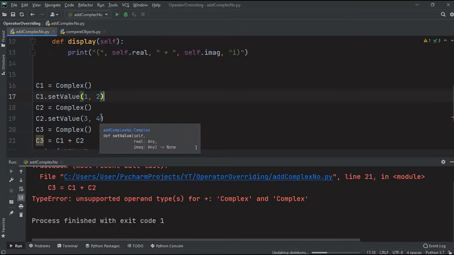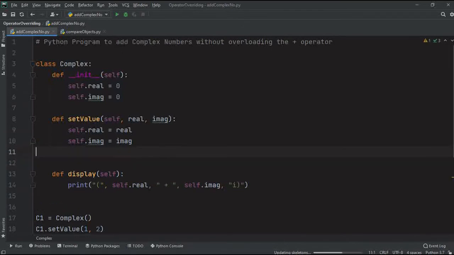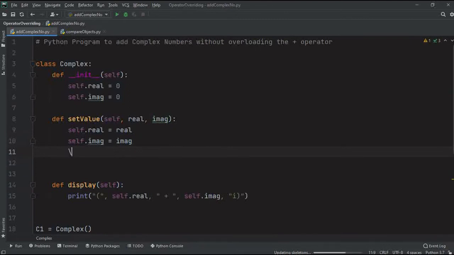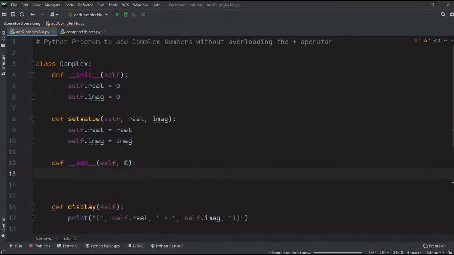Now how can we convert this program into one where we can add two complex objects directly? Here you need to code a method. I will tell you: def, as in defining a method, and we're going to use the __add__ function, and we're going to call that particular object that we have created.